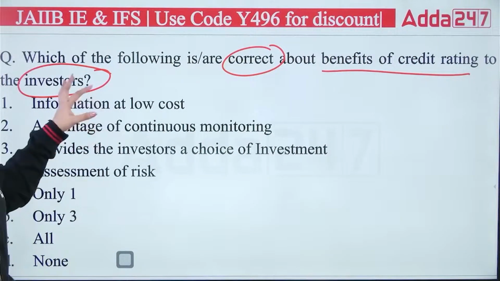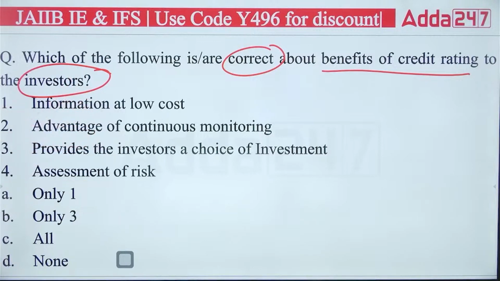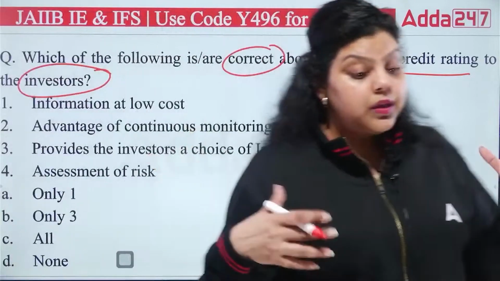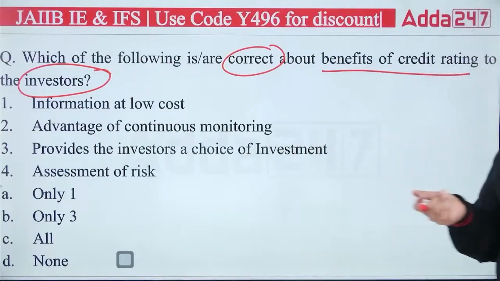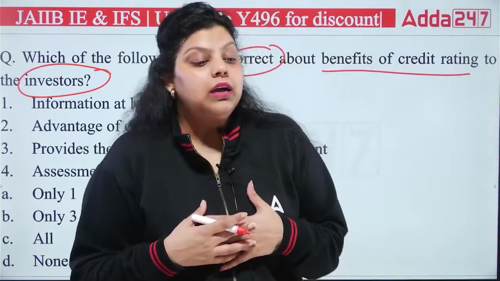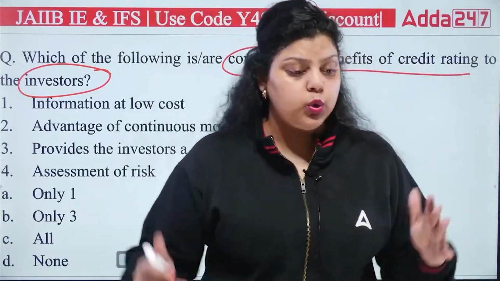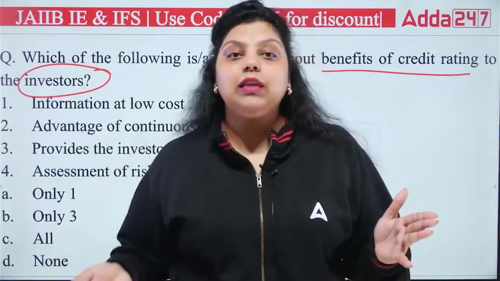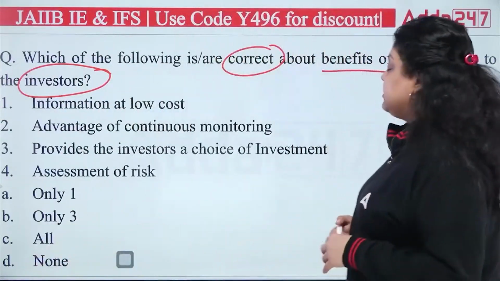When credit rating agencies are involved, they continuously monitor the company or country. It's not that you give the credit rating one time and then do not care what's happening in the company. There is periodic updating, and time to time they update the credit rating as well. So continuous monitoring is there.